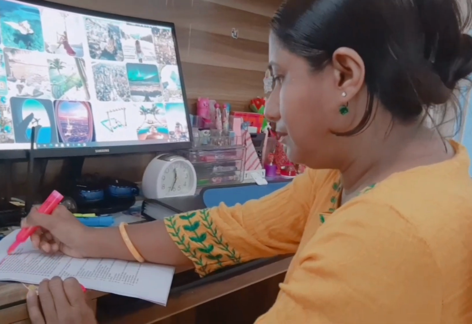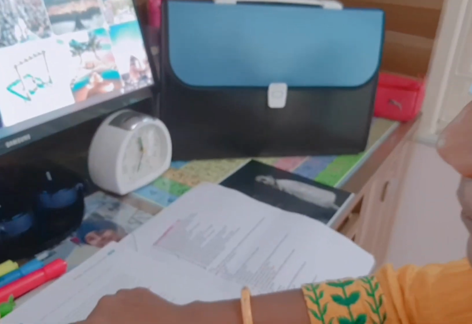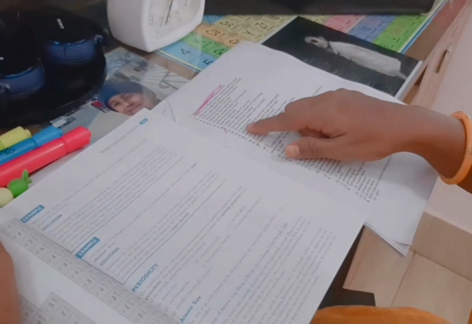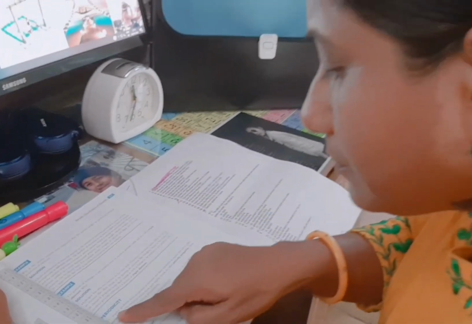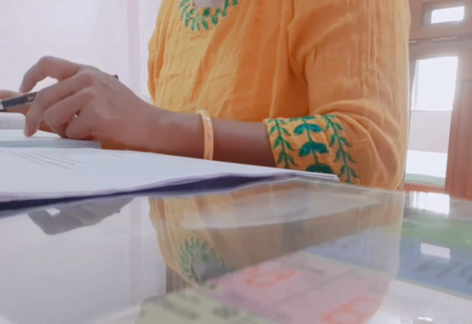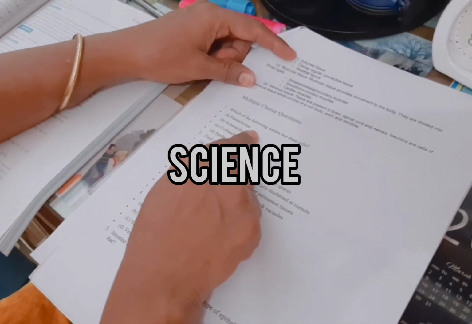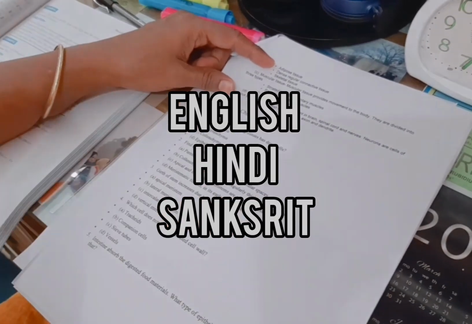Now comes tip 2. As you have set your timetable, the next job is to practice more and more questions. Take previous year questions, like 10 years of questions, and practice for every subject: mathematics, science, social science, even literature subjects.